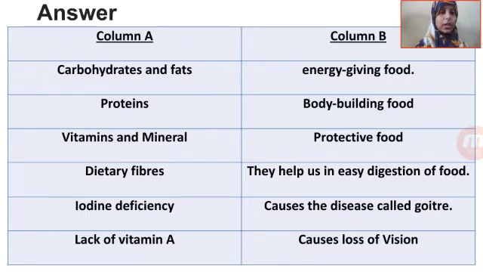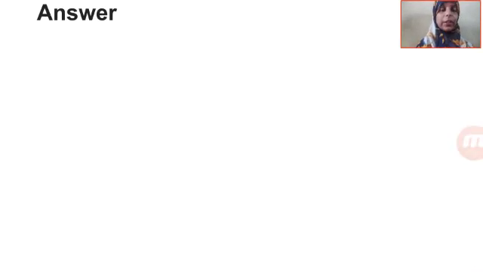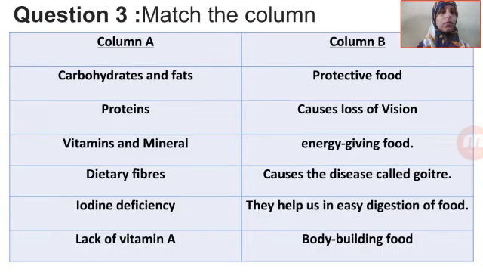Iodine deficiency causes a disease called goiter. Lack of vitamin A causes loss of vision. So this was our match the following. This was the question and this is the answer. Observe it in your worksheet too, and tally it and write it correctly.